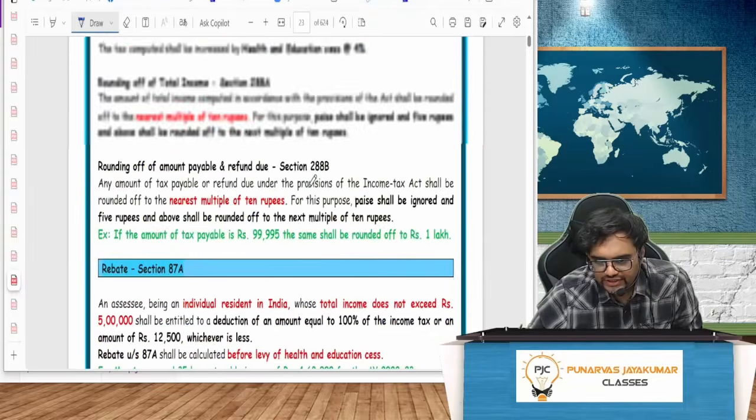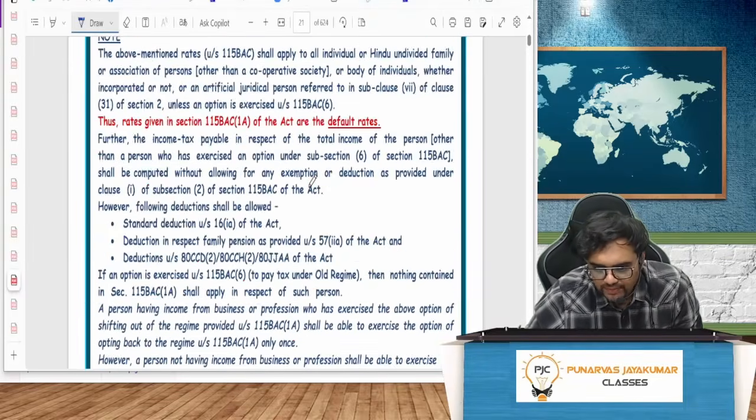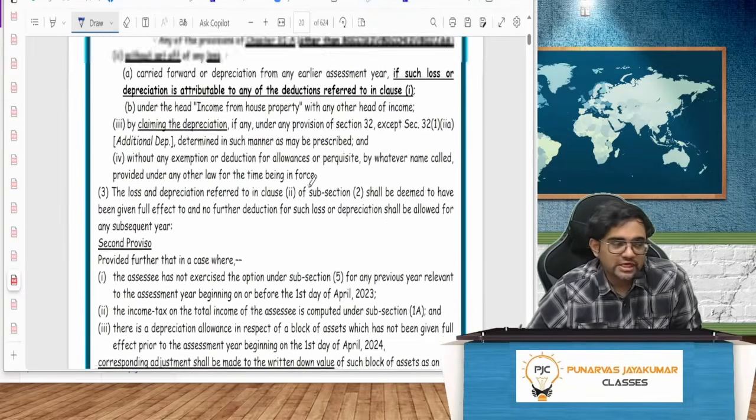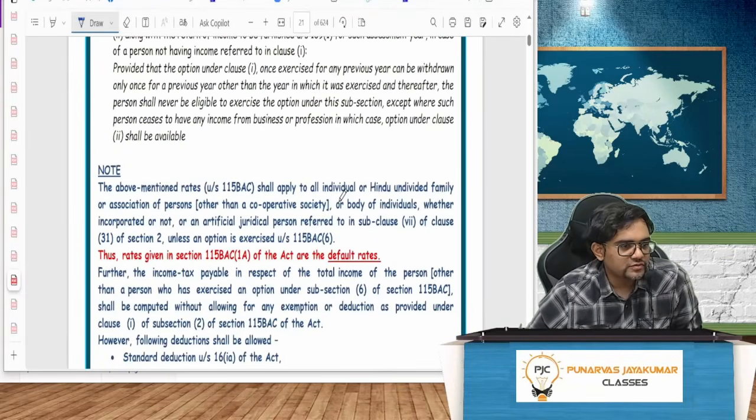So this completes chapter number 1, which is just the basics. Very, very important chapter which will help us understand everything. Okay, hope you understood.